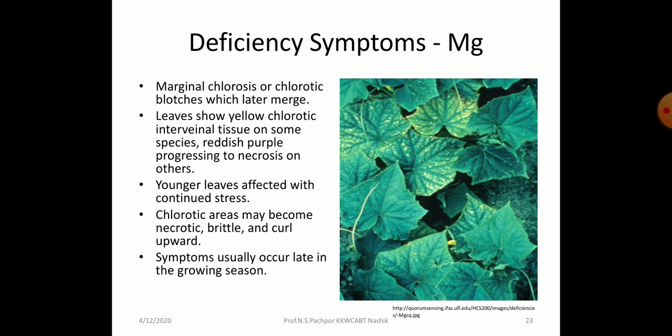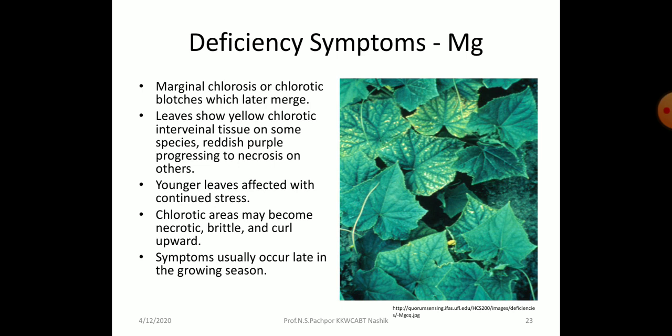Then magnesium deficiency: marginal chlorosis or chlorotic blotches which later merge. Leaves show yellow chlorotic interveinal tissues on some species, reddish purple progressing to necrosis on others. Young leaves are affected with continued stress. Chlorotic areas may become necrotic, brittle and curled upward. Symptoms usually occur late in the growing season.